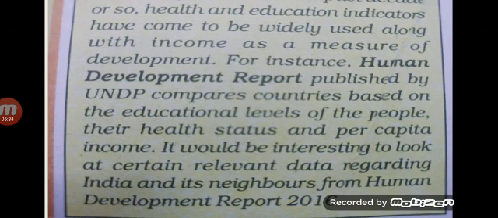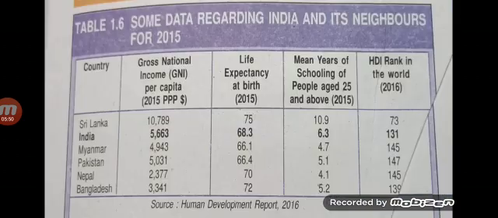Human Development Report published by UNDP compares countries based on education level of the people, their health status and per capita income. It would be interesting to look at certain relevant data regarding India and its neighboring countries.